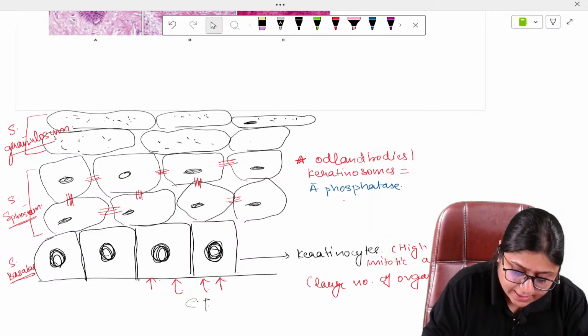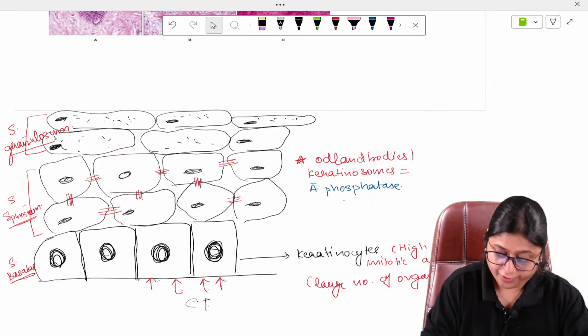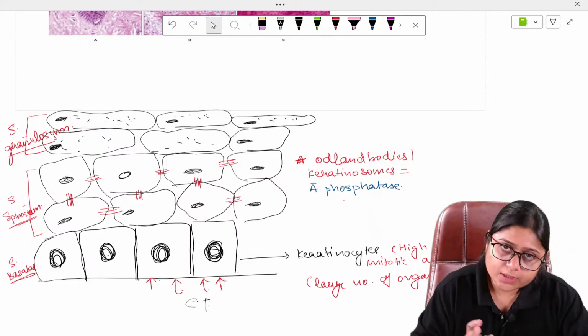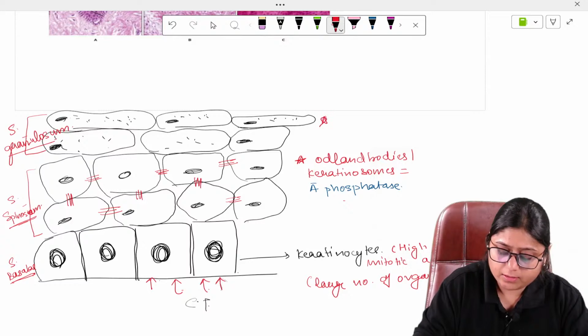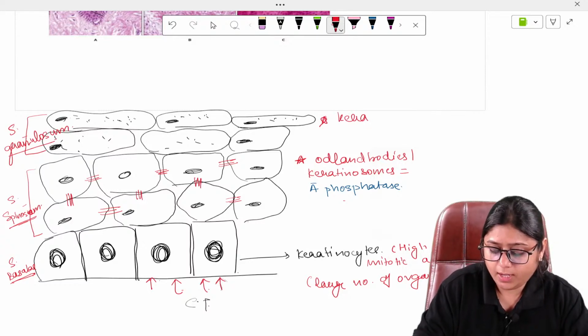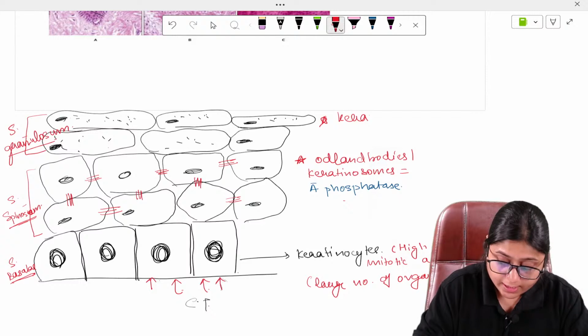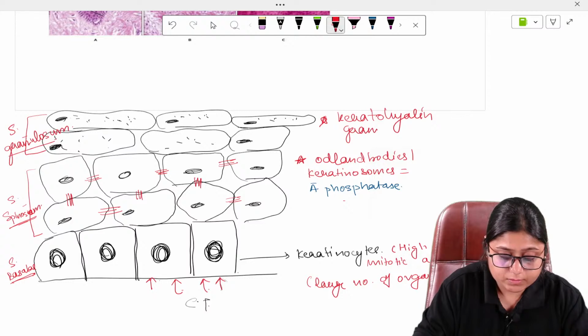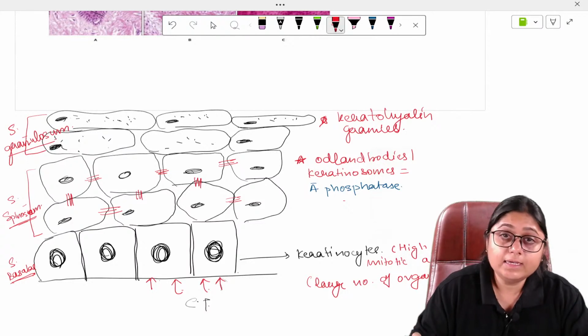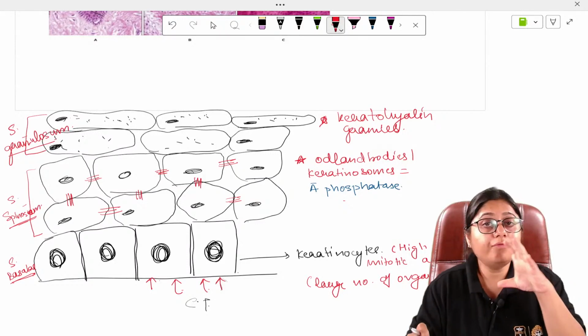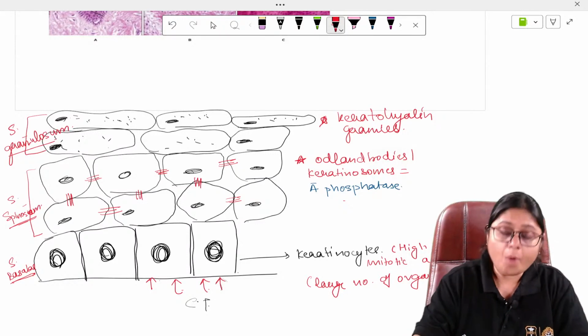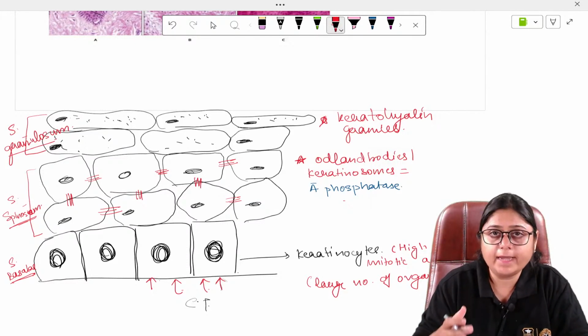Whatever I am saying, guys, it is very important. Here the nuclei are pushed towards the periphery. There is destruction of the cell organelles, and the important granules here are keratohyalin granules. These granules are responsible for forming the topmost layer, which is the corneocyte matrix.